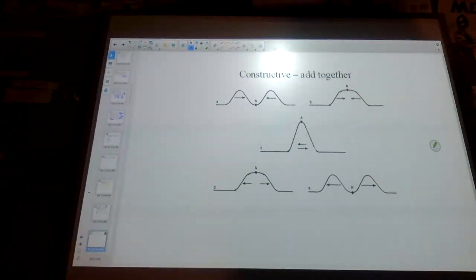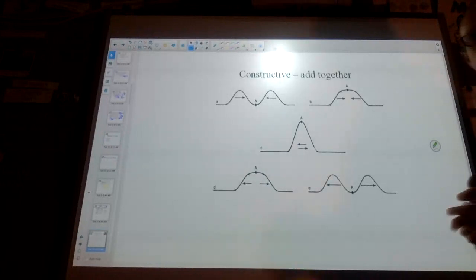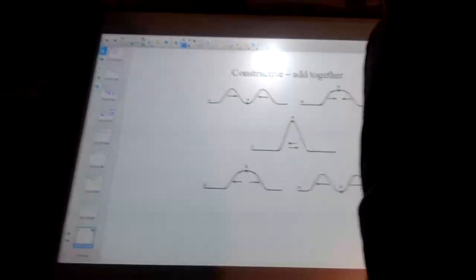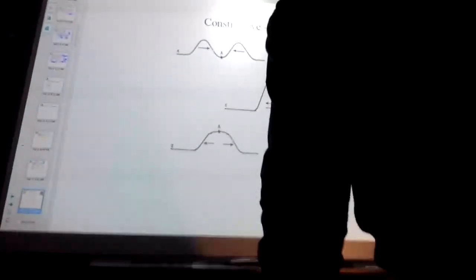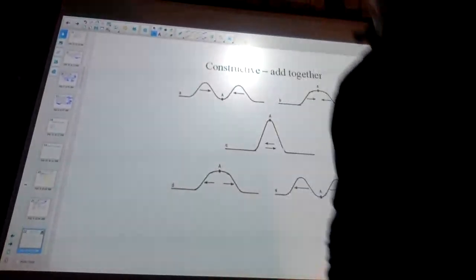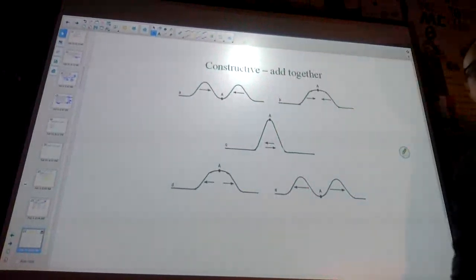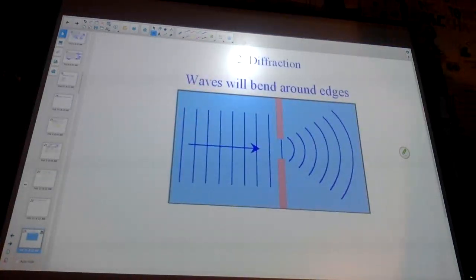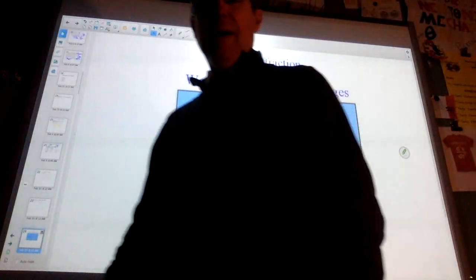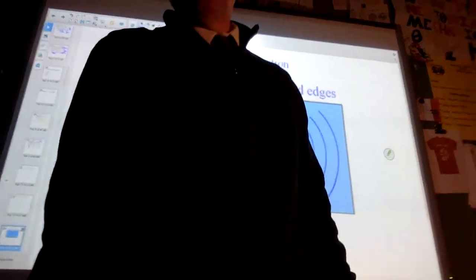So again, here's some more diagrams of constructive interference showing the pulses going towards each other, combining together to be a bigger pulse, and then separating to go on their way. And then destructive interference when they cancel each other out. All right, the second thing that waves can do is they can bend around edges.